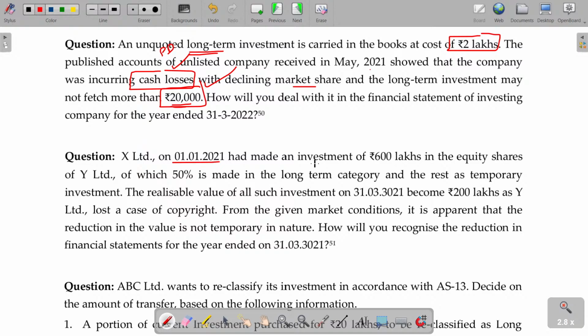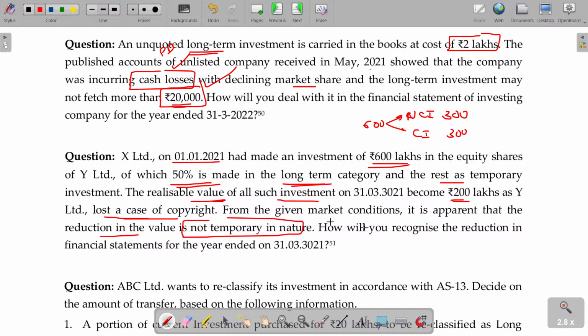X Limited on 1.1.21 had made an investment of 600 lakhs in the equity shares, of which 50% is made in the long-term category and the rest temporary investment. So 600, then non-current investment and current investment: 300 non-current investment, 300 current investment. Okay. The realizable value of all such investments becomes 200 lakhs as Y Limited lost a case of copyright. From the given market condition, it is apparent that the reduction in the value is not temporary in nature. How will you recognize the reduction? So today the value being only 100 means this is also 100, this is also 100. 200 means 50% 100, another 50% 100.